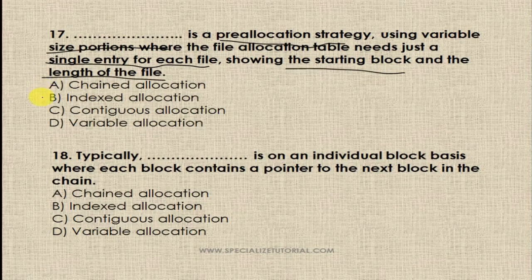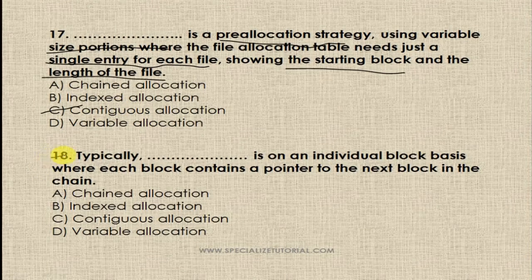The options are chained allocation, indexed allocation, contiguous allocation, or variable allocation. So obviously contiguous allocation. Contiguous allocation is the pre-allocation strategy using variable size portions where the file allocation table needs just a single entry for each file showing the starting block and length of the file. Okay, now take the next question.